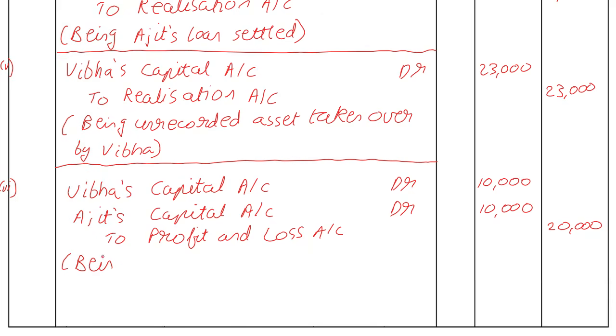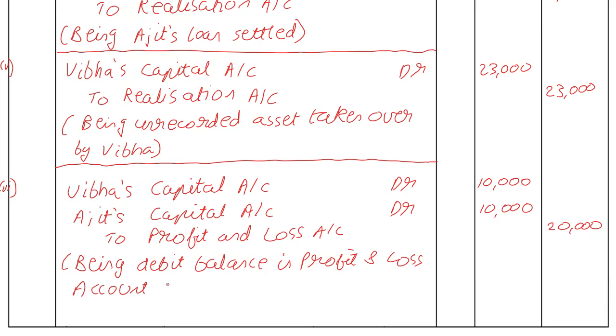So being debit balance, or you can say transfer if you want, debit balance in profit and loss account transferred to partners' capital account.